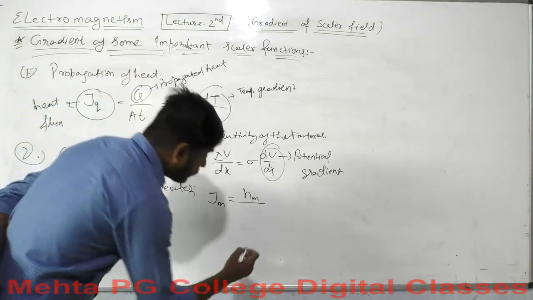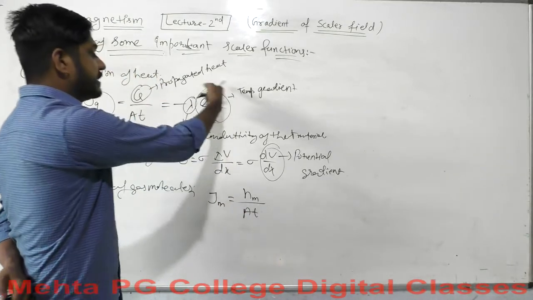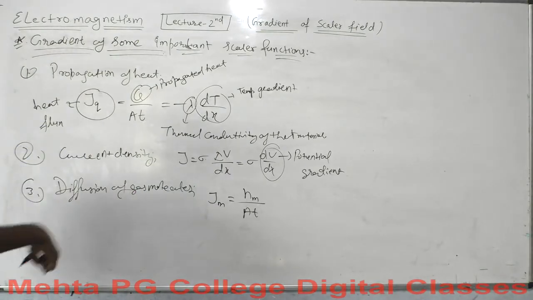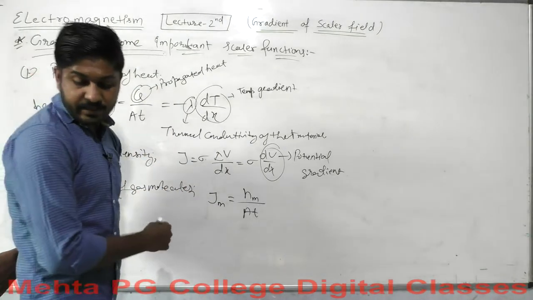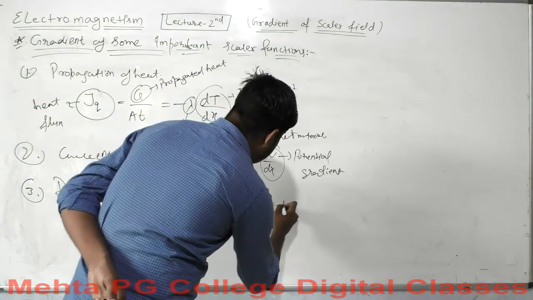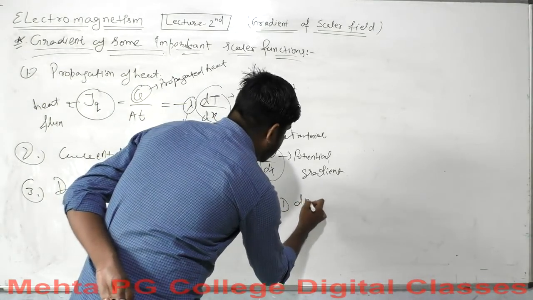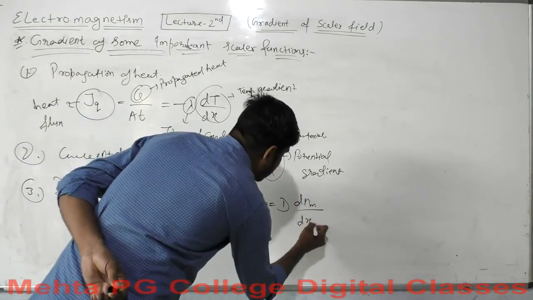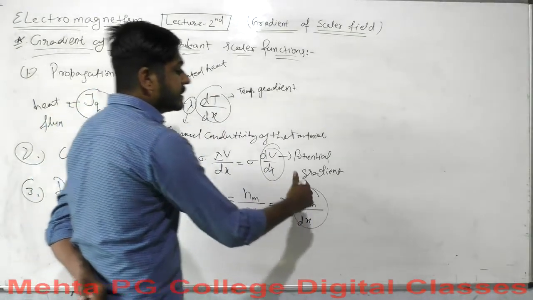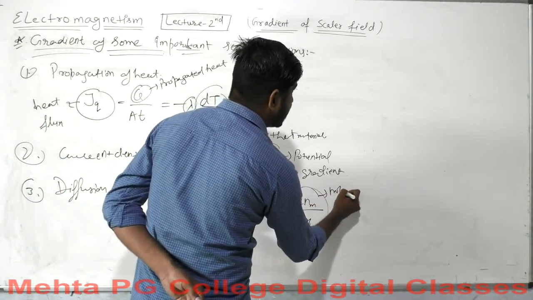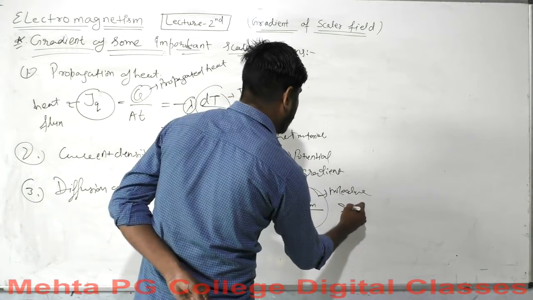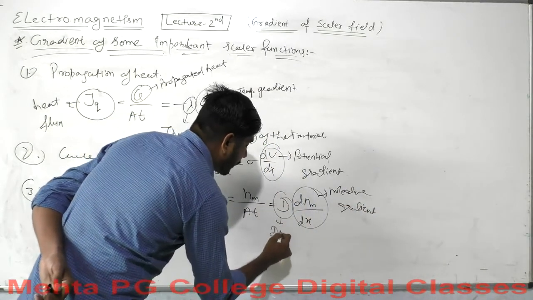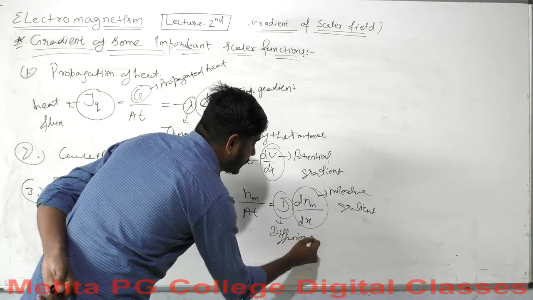Again, the same case as in the propagation of heat, the diffusion of gas molecules is similar, and this will be equal to minus D dnm over dx. This is the molecular gradient, and D is the diffusion constant.